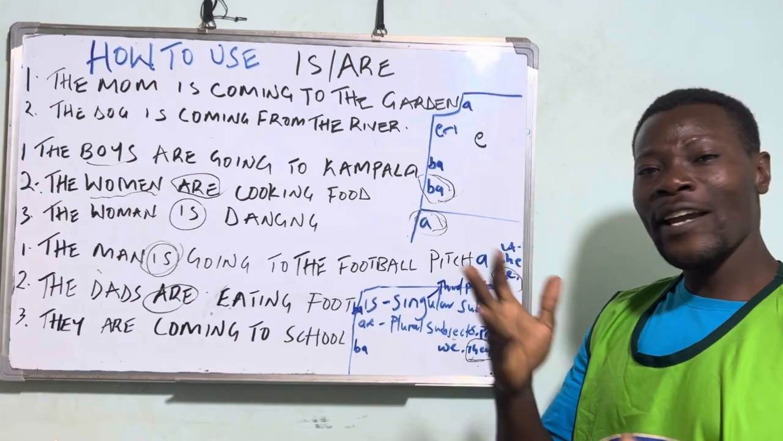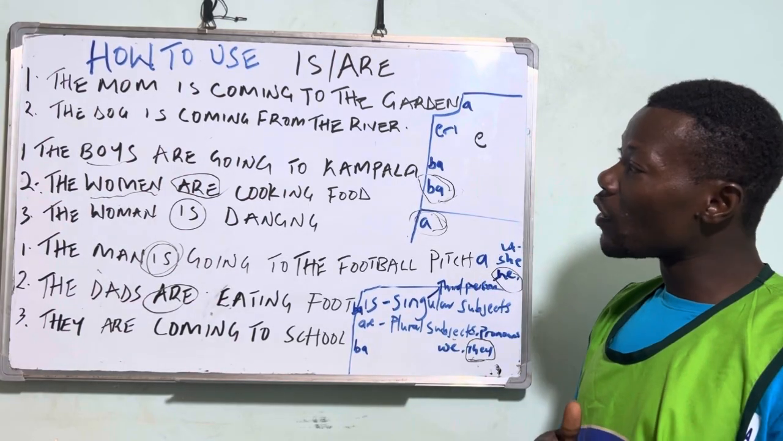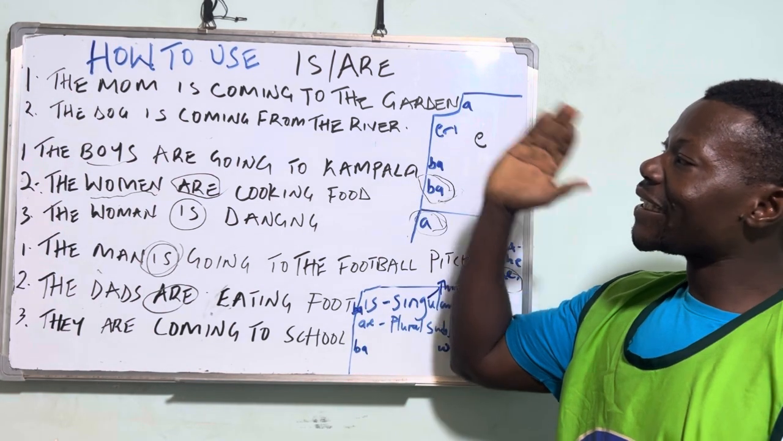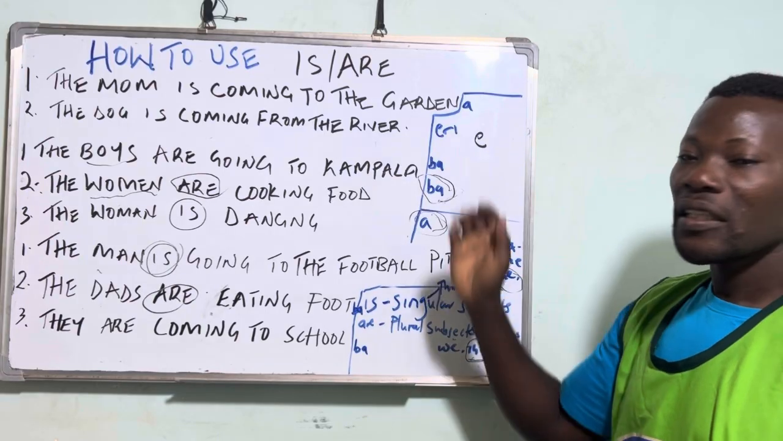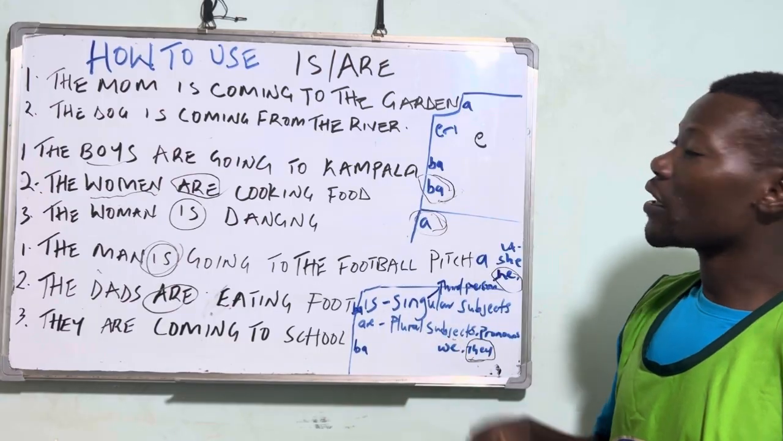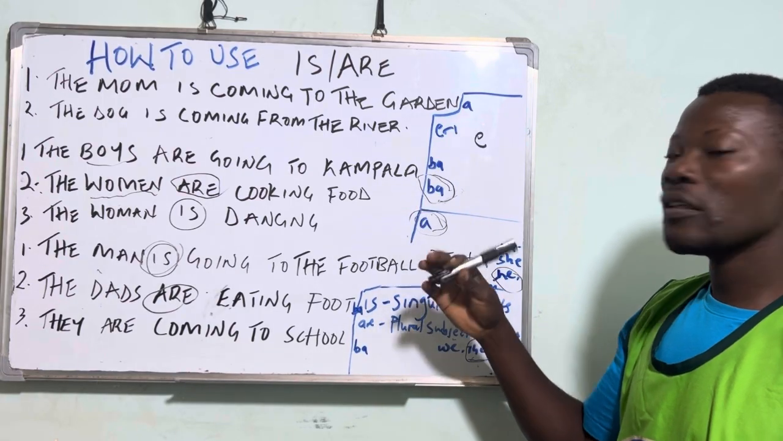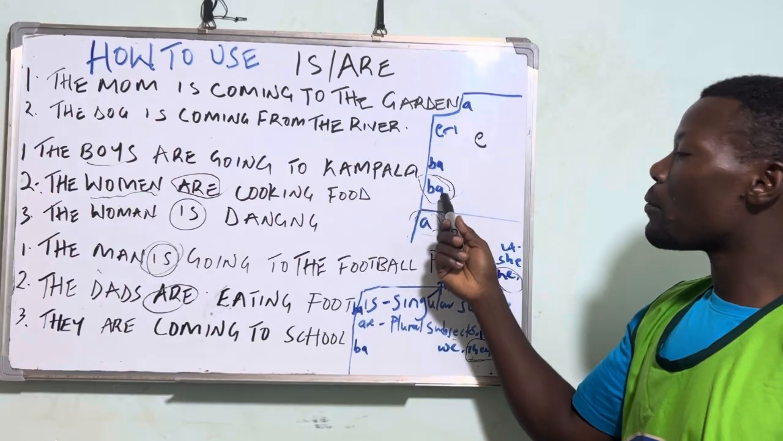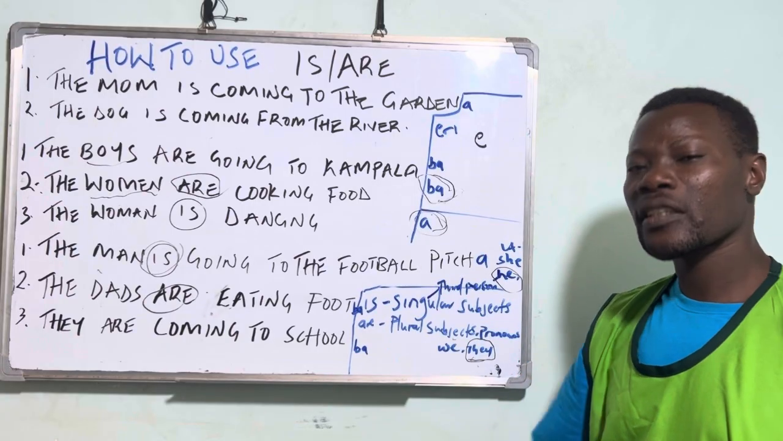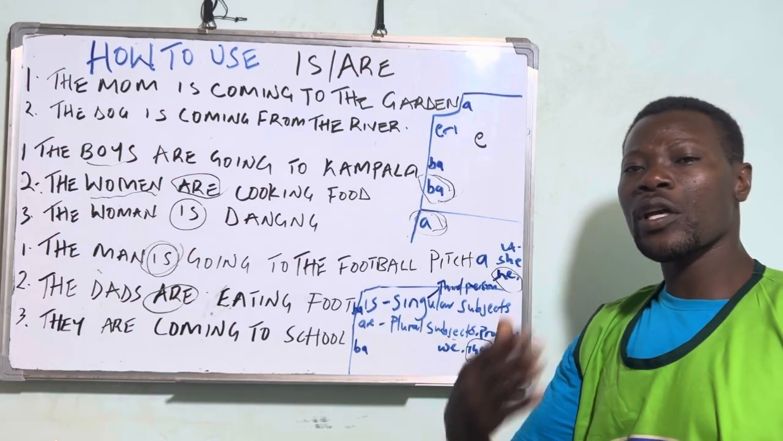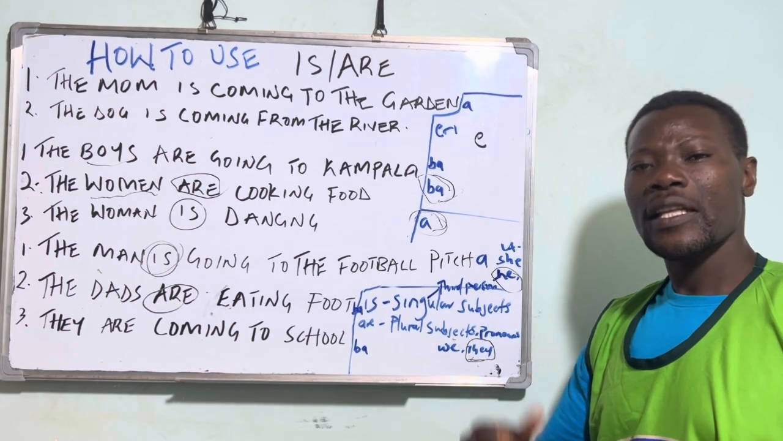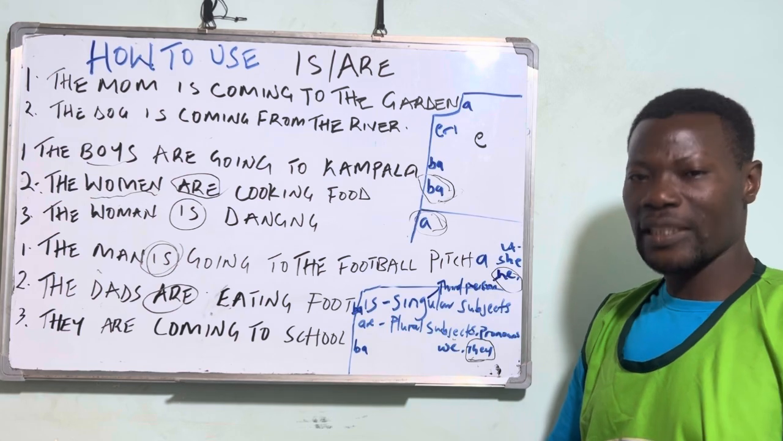So I hope that at least this video can help you differentiate between how to use is and how to use are. In Luganda, is becomes a, then are becomes ba. Okay? So keep practicing, send me messages and questions, and we will join you in our group for learning English, then we will move well together.